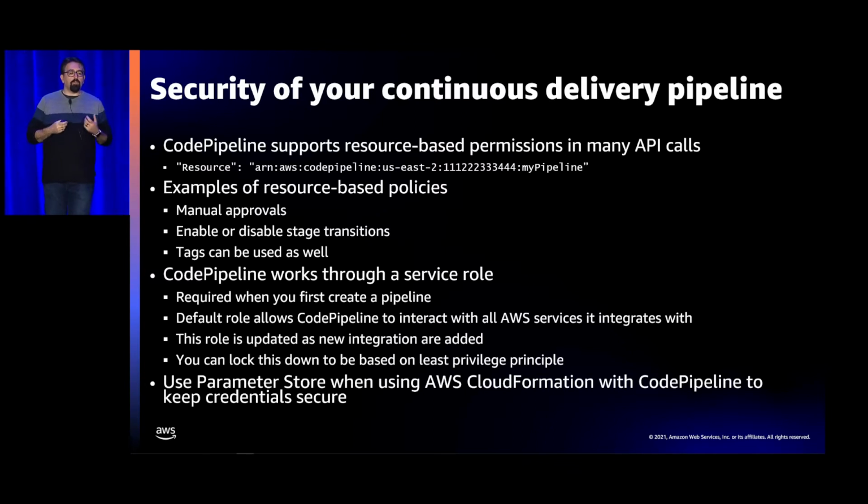But when we look at what you get when you create it, you get a service role. And that service role provides out-of-the-box access to basically every service that interacts with CodePipeline. And in a development environment, that's actually very helpful. You're probably still in the process of defining what your integrations are, what services you need to touch. But in a production environment, as part of the stage in your pipeline, you probably want to implement a pattern of least privilege. And so this gives you the opportunity to restrict access over time as you evolve your pipeline and get an understanding of what your application needs, to restrict what your pipeline can actually hit.